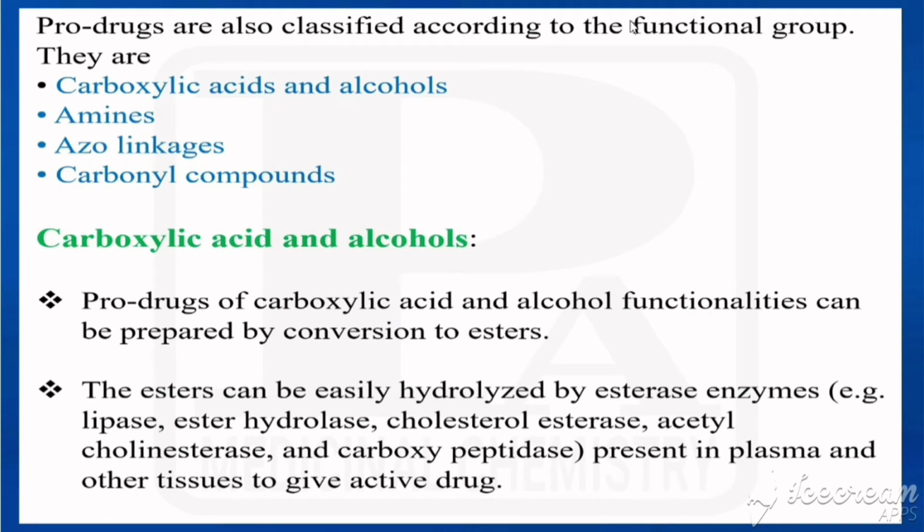Prodrugs are also classified based on functional groups. They are classified as carboxylic acids and alcohols, amines, azo linkages and carbonyl compounds. The first one is carboxylic acids and alcohols. Prodrugs of carboxylic acid and alcohol functionalities can be prepared by conversion to esters. The esters can be easily hydrolyzed by esterase enzymes. Examples of esterase enzymes are lipase, ester hydrolase, cholesterol esterase, acetylcholine esterase and carboxypeptidase. These are present in plasma and other tissues to give the active drug.